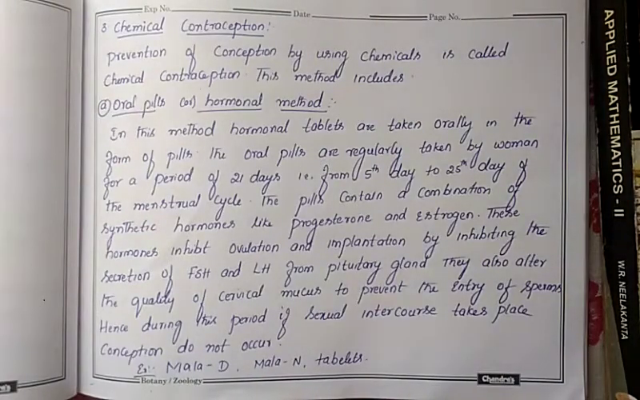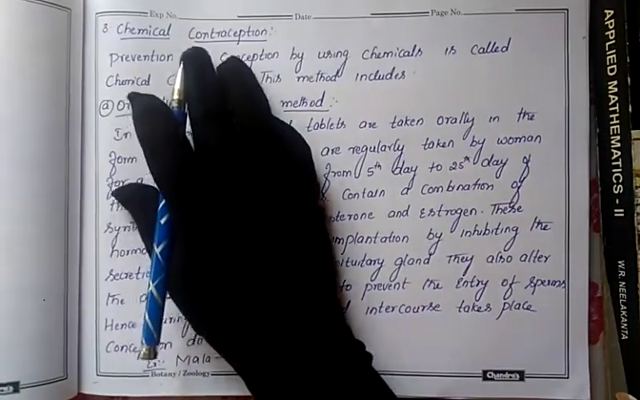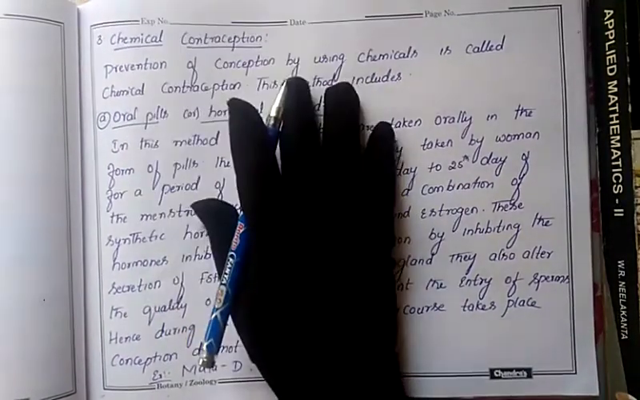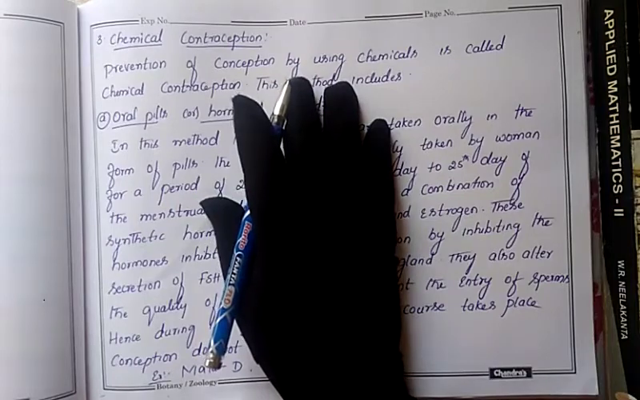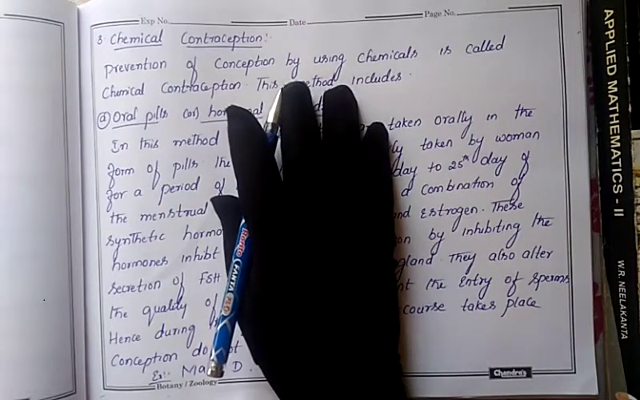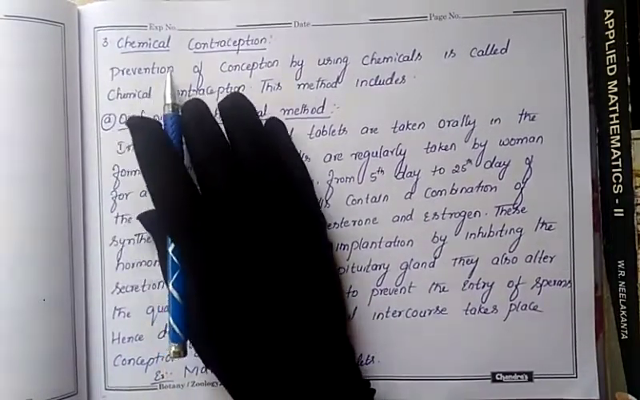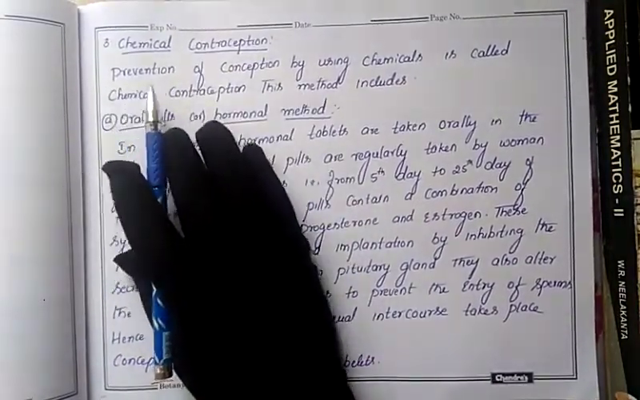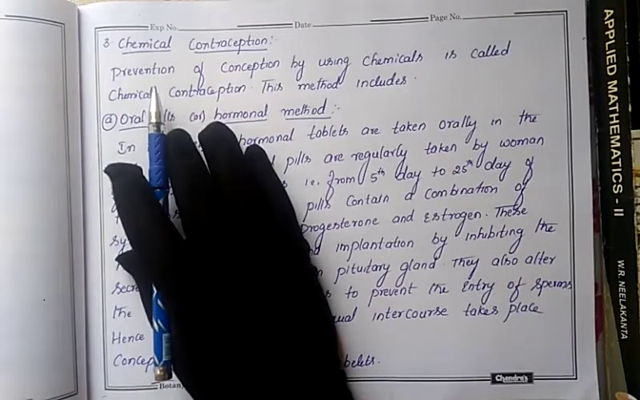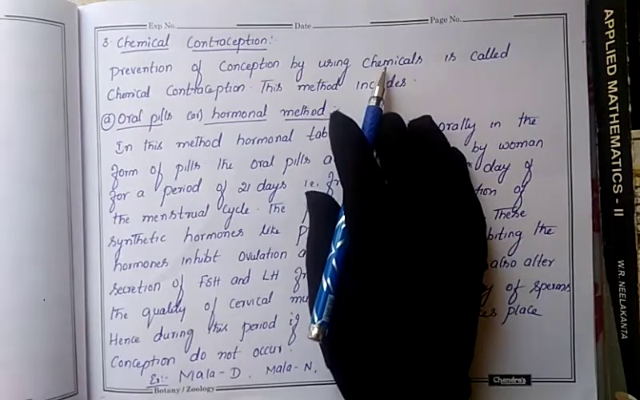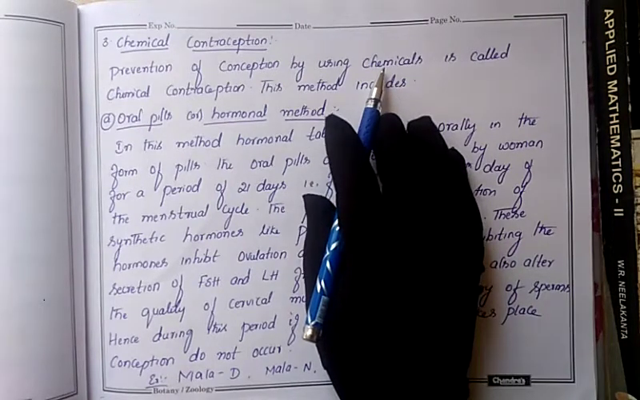Today let us discuss the third type, which is the chemical contraceptive. This is a method adopted by many couples in order to avoid conception or pregnancy. What is the meaning of chemical contraceptive? It is a method followed to avoid conception or pregnancy by using chemicals, whereas in the natural method we don't use any device or chemicals to avoid pregnancy.